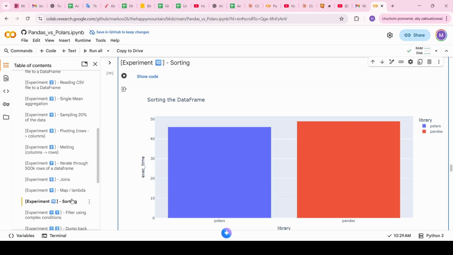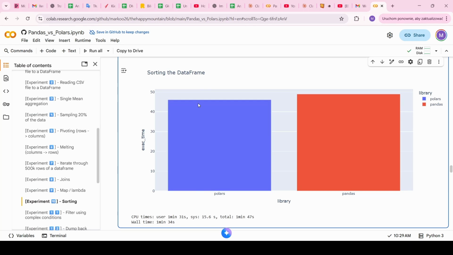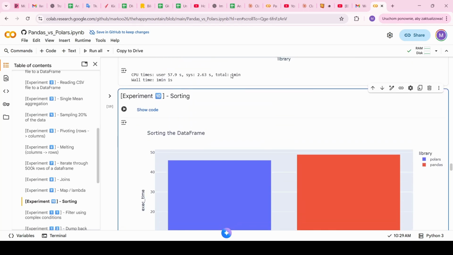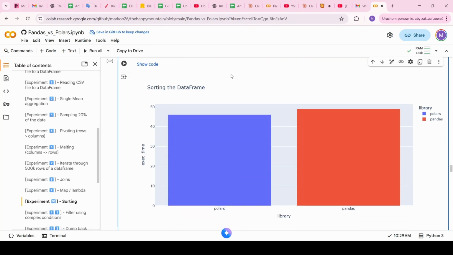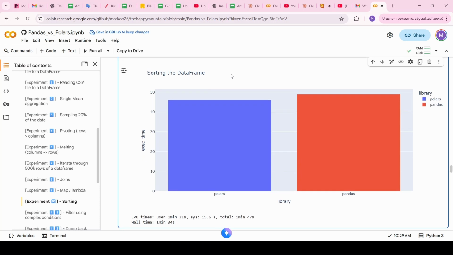The 10th use case we want to evaluate during the execution of this Colab is sorting. So let's see now the results, which library deals faster with sorting. And actually, we can see the results are quite close. This is quite an extensive operation in terms of execution time. We can see from just one execution that Polars is better, but only slightly better. It's 46 seconds compared to 48. So it's also a point for Polars, but actually it should be almost a draw.